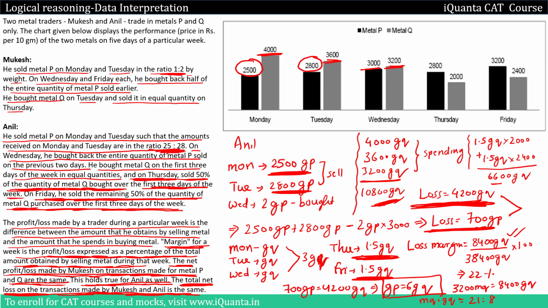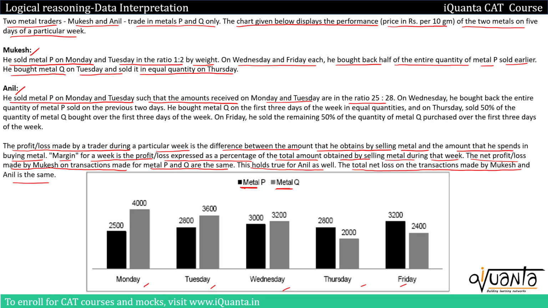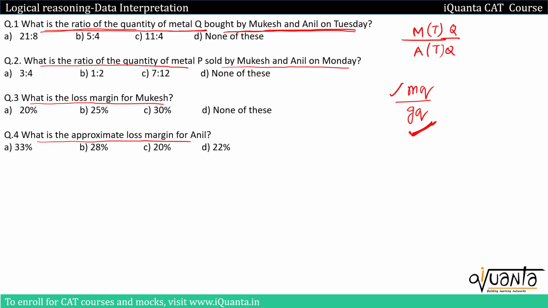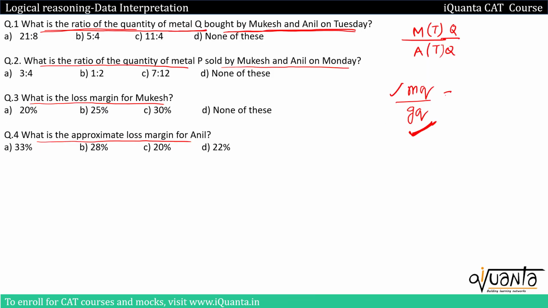So Anil on Tuesday was buying GQ over here. So I have written Anil Tuesday as GQ in the ratio. Let us talk about Mukesh on Tuesday metal Q. And Mukesh bought metal Q on Tuesday, so it was taken as MQ only. So I have written MQ over here. So we just calculate the ratio of MQ and GQ. In this slide at the bottom, it was 21:8. So this is already calculated, 21/8. Option A will be the correct answer.